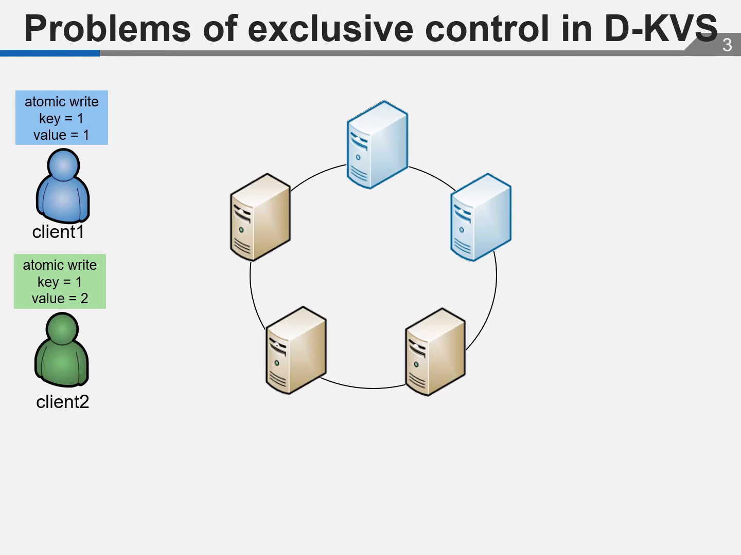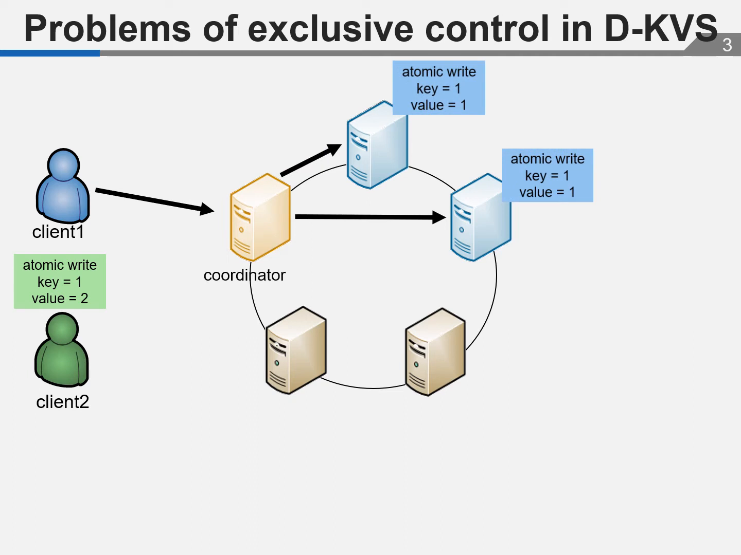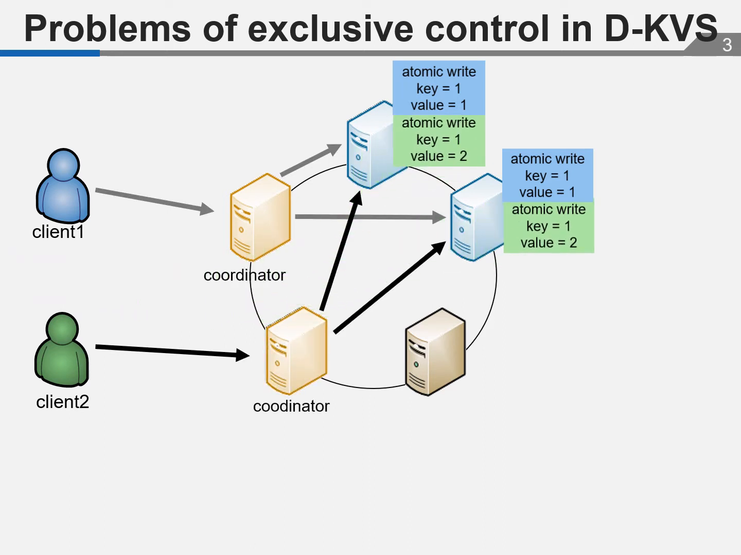We consider the case where two clients make atomic writes to the same key. First, client 1 sends an atomic write query to any KVS node. The KVS node that receives the query routes the query to the responsible node. At the same time, we consider the case where client 2 also writes atomically to key 1.